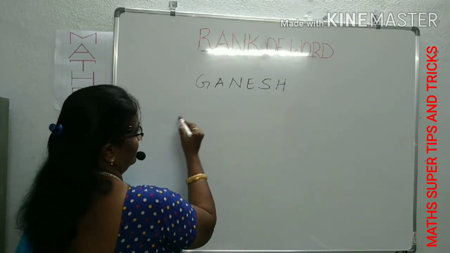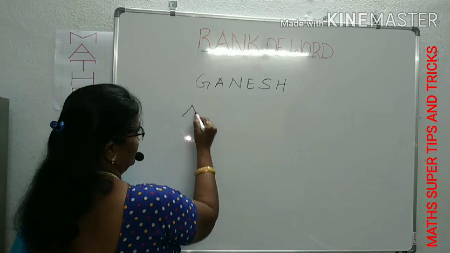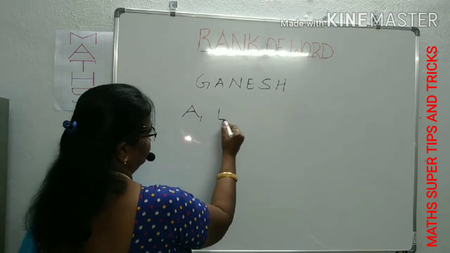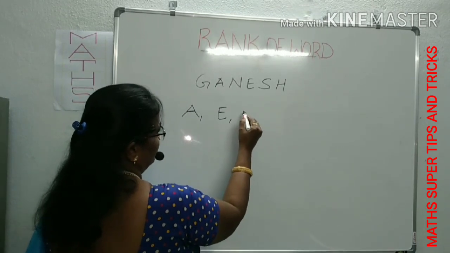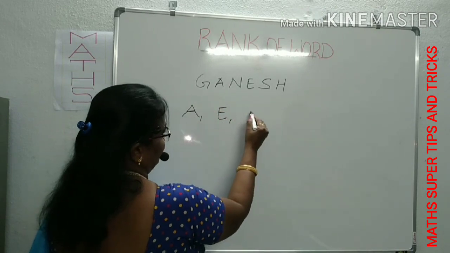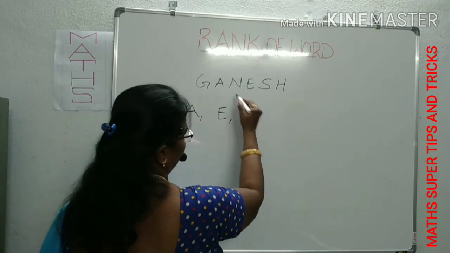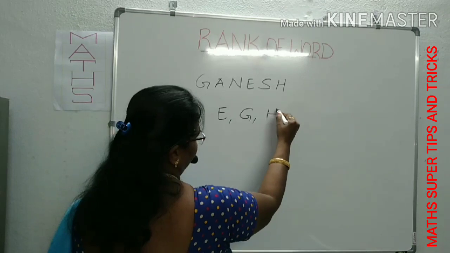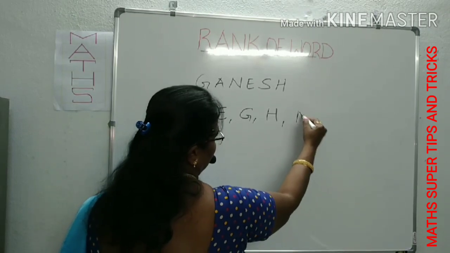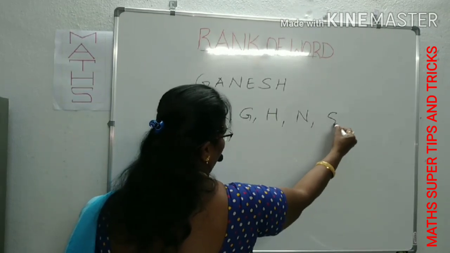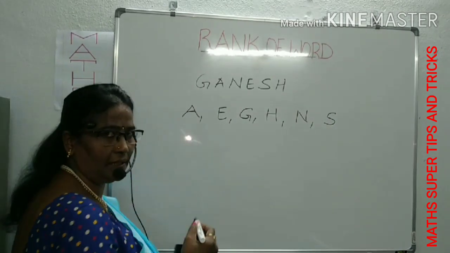What is the alphabetical order here? First A comes, then E, then F, G, then H, then N, then S. We write all the letters of the given word in alphabetical order.